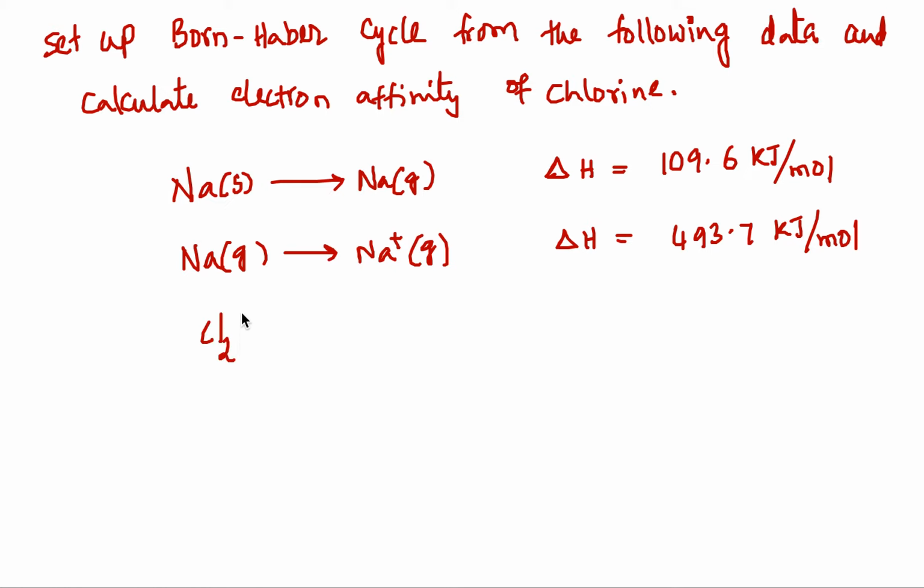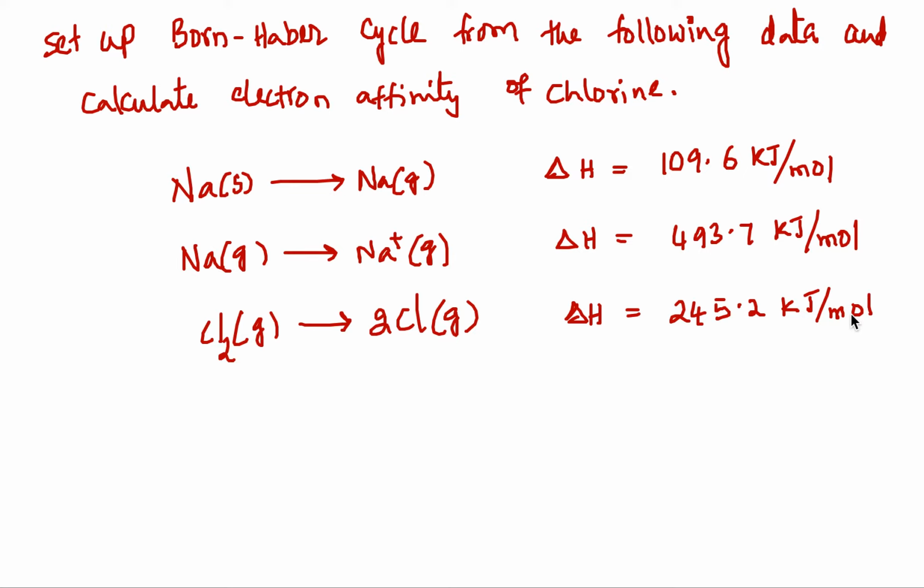Next one, chlorine gas to two chlorine atoms in the gas state, that is enthalpy of atomization, which is 245.2 kilojoules per mole. So here 1 mole of chlorine molecules goes to 2 moles of chlorine atoms.